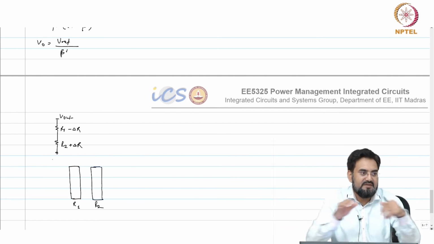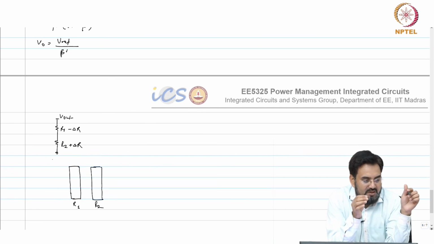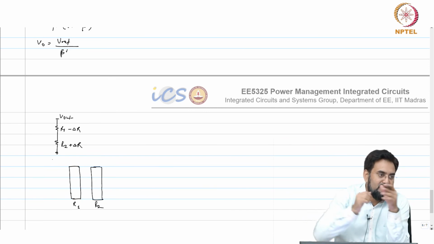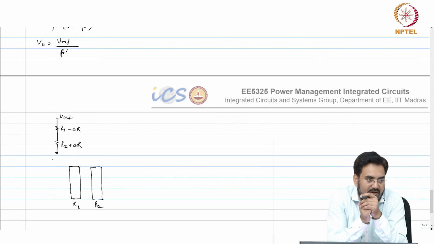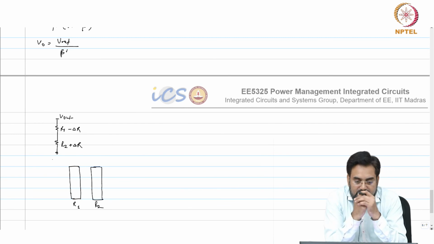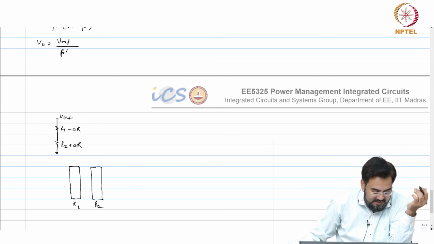So the error will be averaged out in that case. So we try to place them as close as possible. That's one thing, because if you put one here and the other is 100 micron away, then the difference will be much larger in all the conditions seen by each resistor. So we'll talk about those layout techniques later, but that's one way.